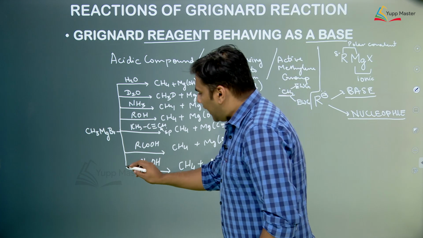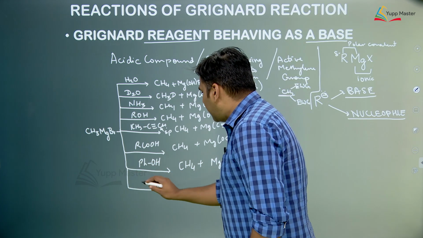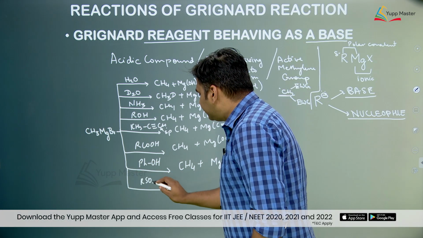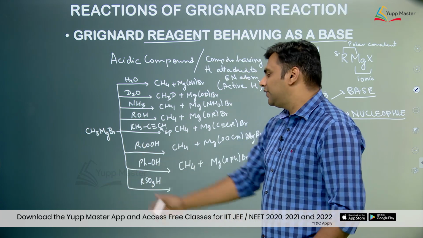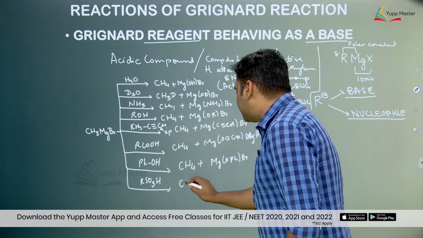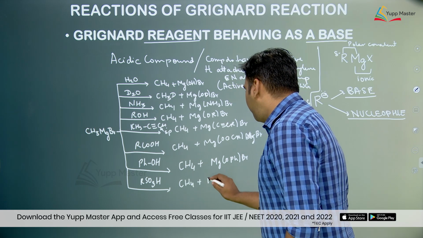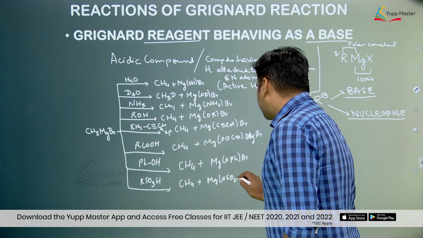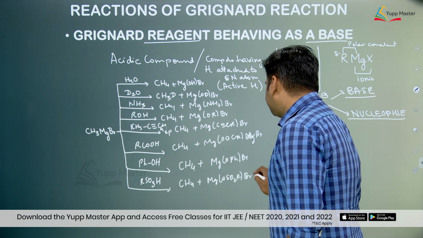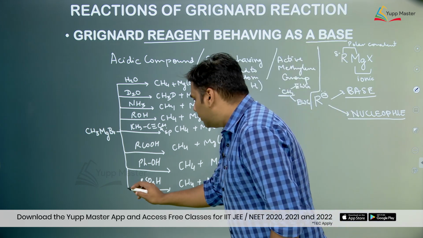Right. Suppose we react this with sulfonic acid. In sulfonic acid, hydrogen is again acidic, so H plus is released, CH3 negative takes up that H plus and forms methane, and something like this is being formed over here, right.